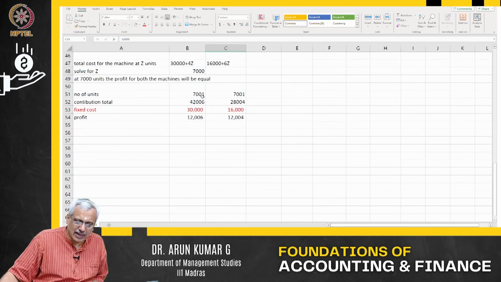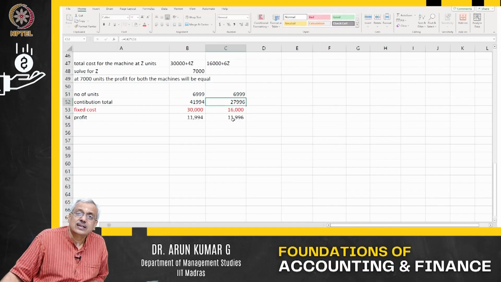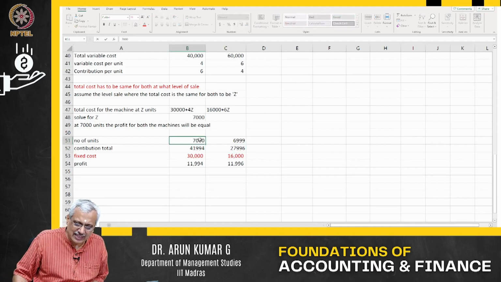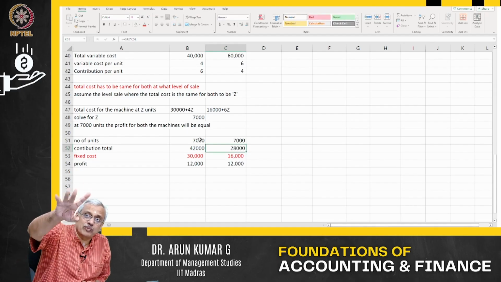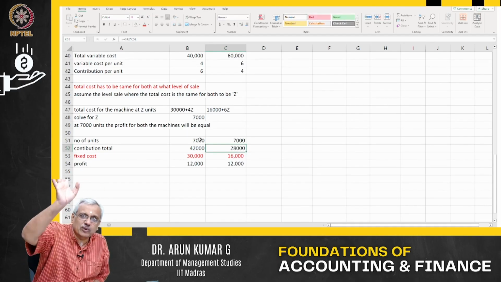For example, let us say 6,999 in this case. Fixed cost is not completely covered. So what happens? This gives you $4 more, that is, this gives you a higher contribution in this case. So if the level of sale is above 7,000, machine A is more profitable. If the level of sale is below 7,000, machine B is more profitable.